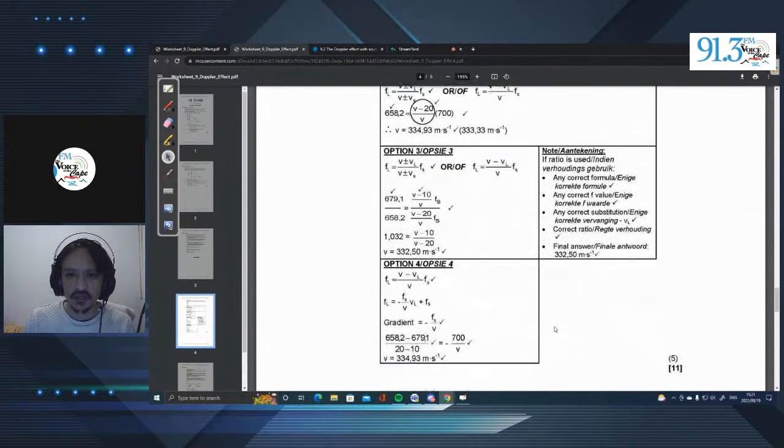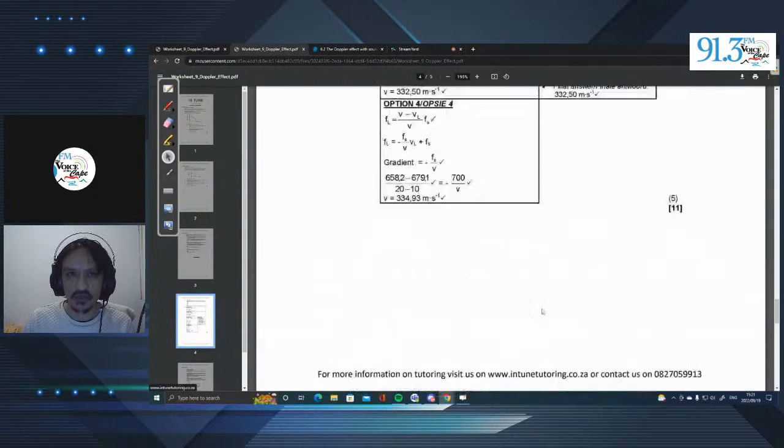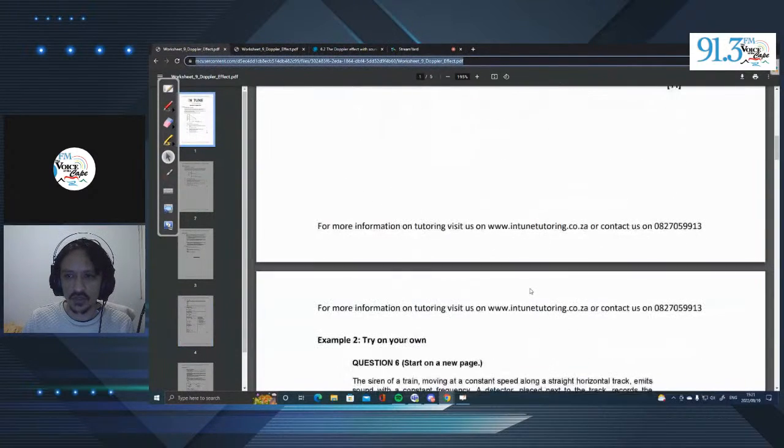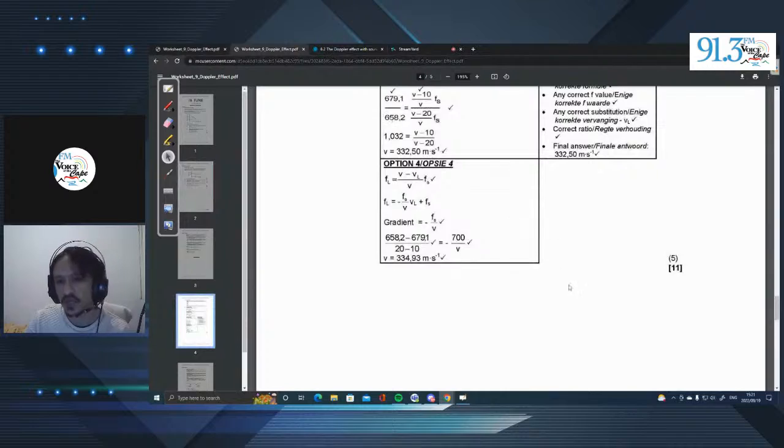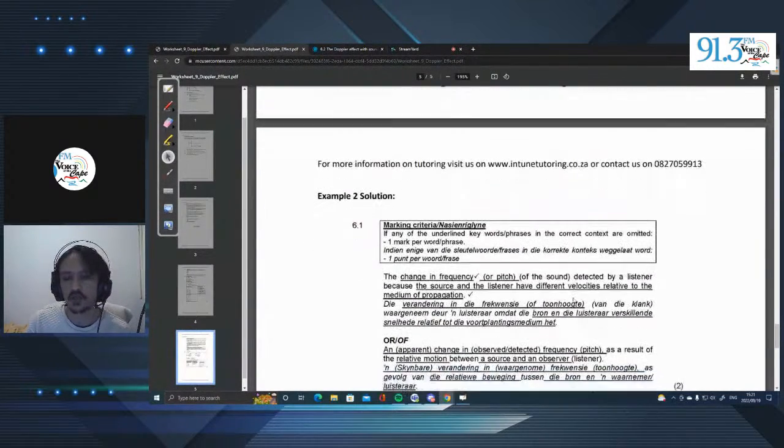Okay, moving on, let's go on to the next question, which is example 2. So, once again, they love asking this definition. We've already looked at it. State the Doppler effect in words. Okay, and we know what that is. It's got to do with the relativity of sound and the motion of two objects. That's just a basic idea with regards to it. There is a more formal definition that we looked at, and if you want, we can look at it one more time.